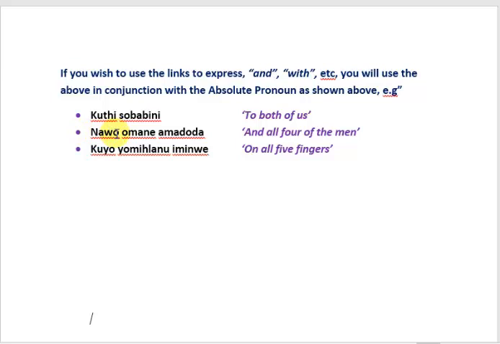Nawo, and them, omane, all 4 of the men. Kuyo, on them, yomihlanu, all 5 iminwe. So again, when you use the links ku or na or the identifying link, you have to use that link together with the absolute pronoun.